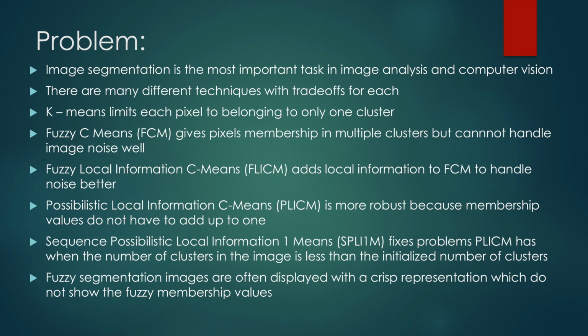Image segmentation is the most important task in image analysis and computer vision right now. In this project, we are trying to focus on comparing crisp, fuzzy, and local information clustering on images. We want to compare them and investigate how they perform, which algorithm works better on noisy images, and we also want to experiment with parameters on each algorithm.